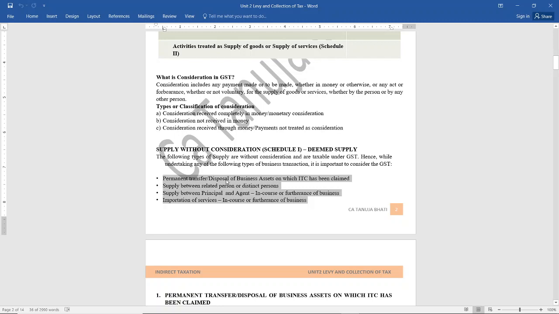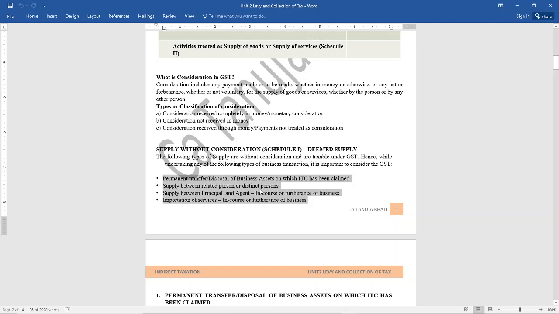That is permanent transfer or disposal of business asset on which ITC has been claimed. If there is any business asset which you are disposing off or permanently transferring to someone on which you had already claimed ITC. See, ITC is claimed at the time of purchases. But suppose you have claimed the ITC and now the asset has become scrapped or you are disposing it off. So when you are disposing it off, even without consideration, yet it will be treated as supply under GST.